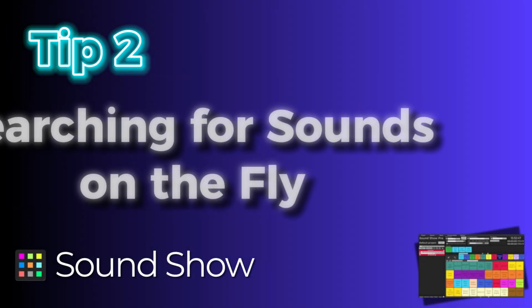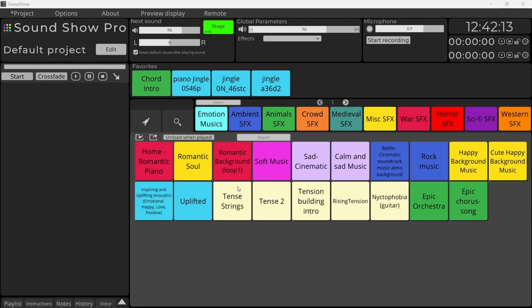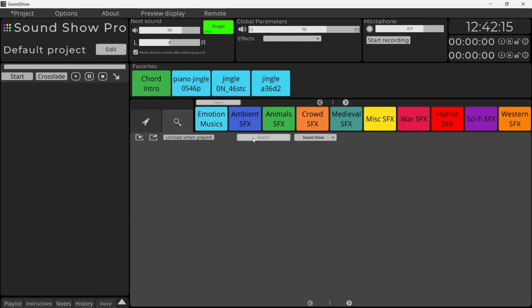Tip number 2, searching for sounds on the fly. Improv can be unpredictable, and you might need a sound you didn't prepare. No worries. Just head to the Search tab to search through your entire project.